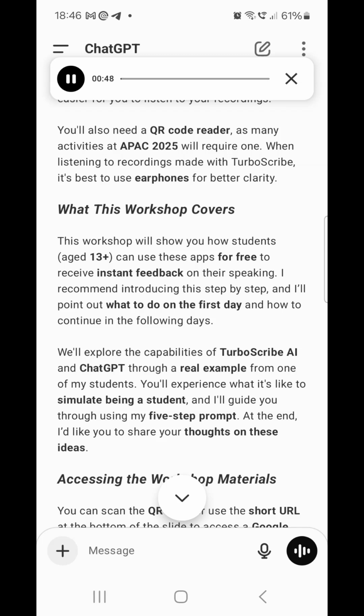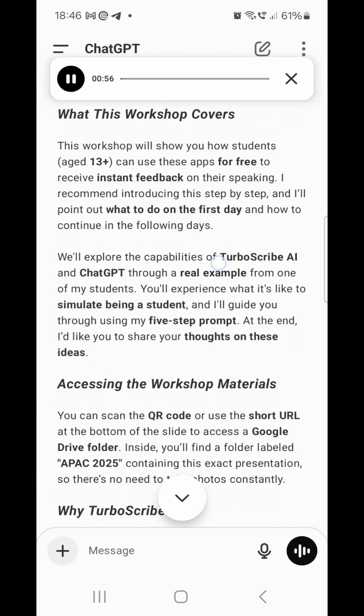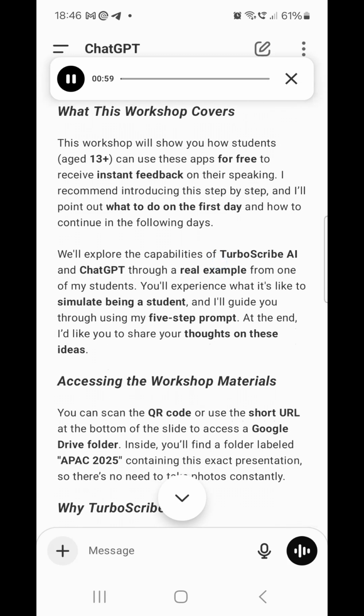What this workshop covers. This workshop will show you how students aged 13 plus can use these apps for free to receive instant feedback on their speaking. I recommend introducing this step by step, and I'll point out what to do on the first day and how to continue in the following days. We'll explore the capabilities of Turboscribe.ai and ChatGPT through a real example from one of my students. You'll experience what it's like to simulate being a student, and I'll guide you through using my 5-step prompt. At the end, I'd like you to share your thoughts on these ideas.